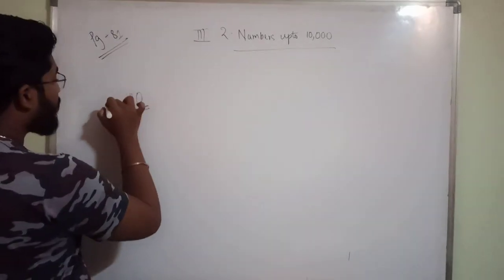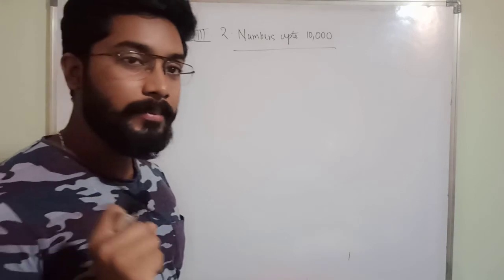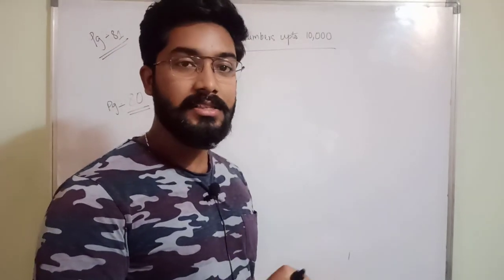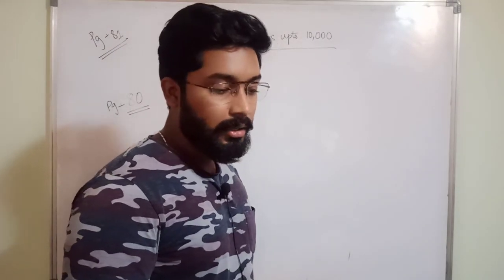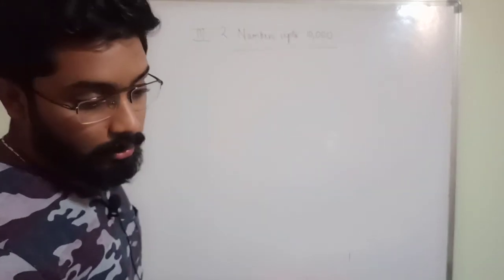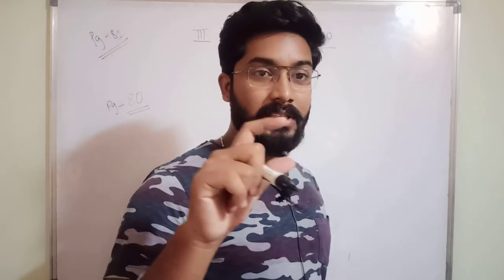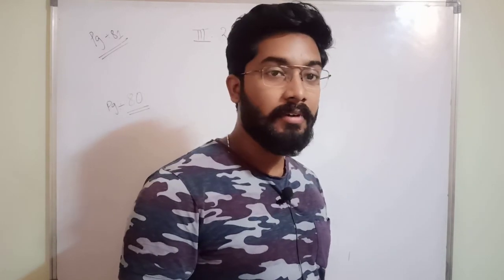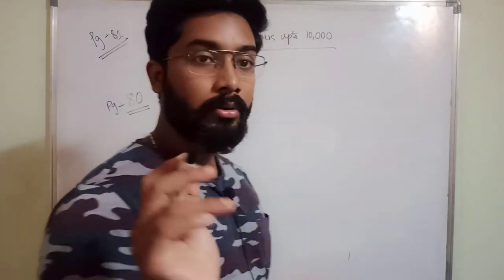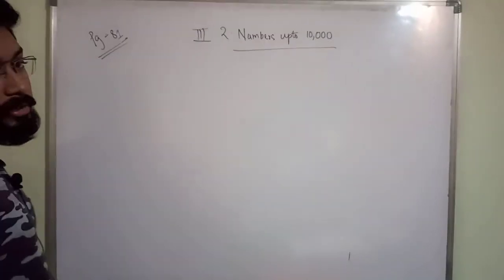Try to understand them, don't mug up the answers, read the questions carefully. Up to today's class, we know that 10 smaller boxes equal 1 bigger box, 1 ten. Up to there you have to understand, read once again and come to the next class, okay?